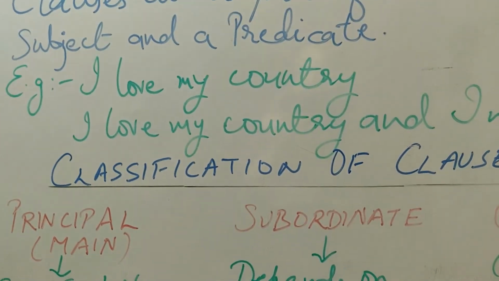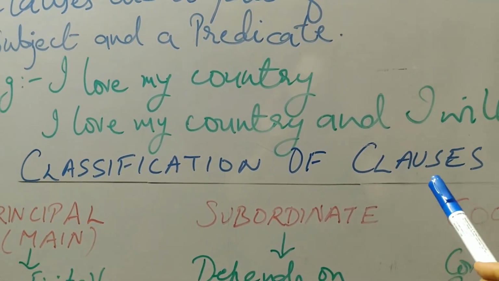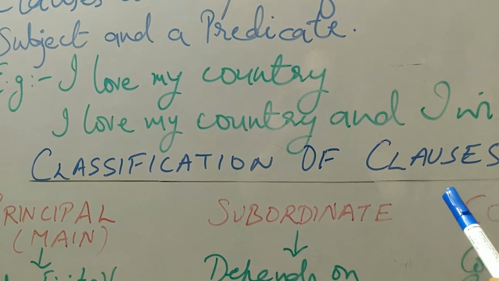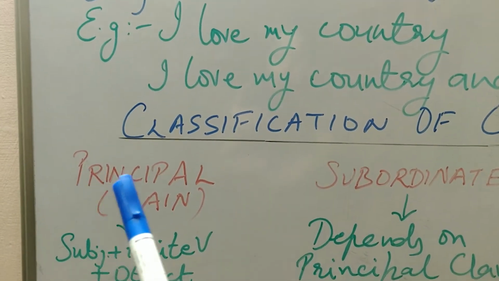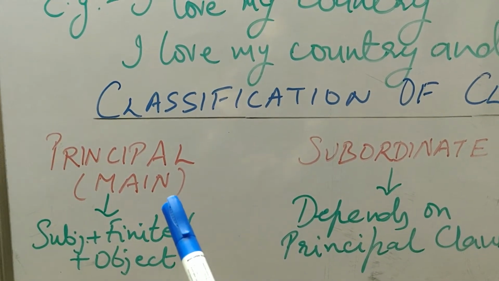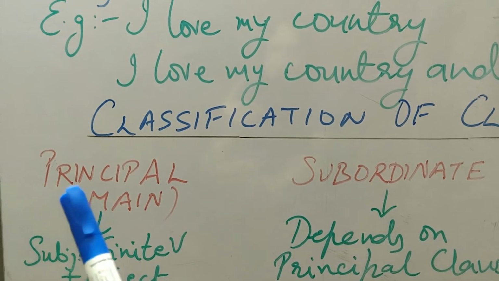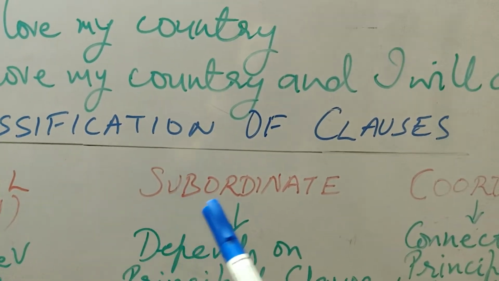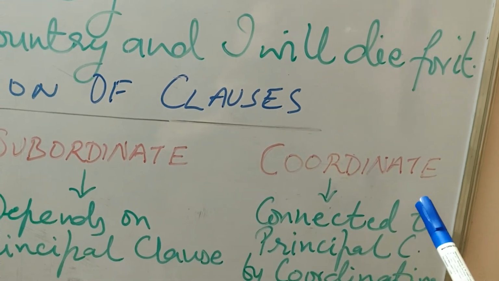Now let's do the classification of clauses and understand them. There are basically three types of clauses: principal or main clause, subordinate clause and coordinate clause.